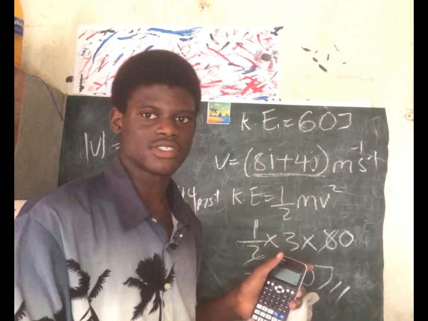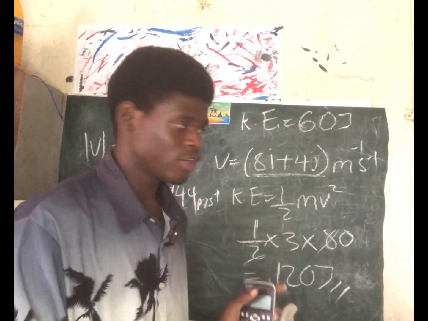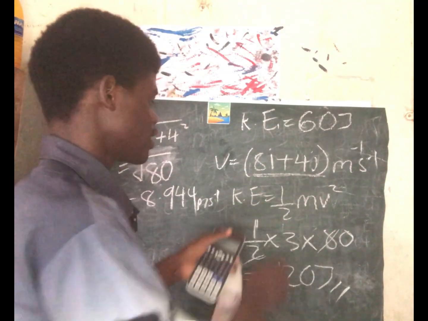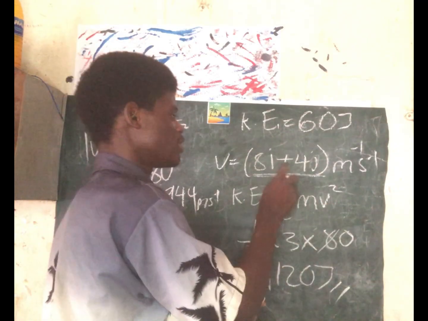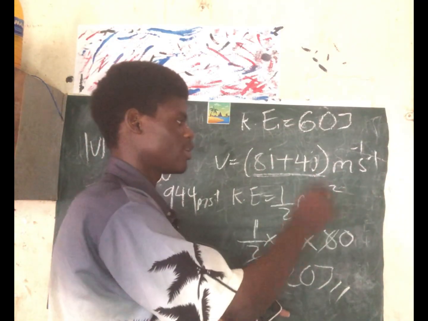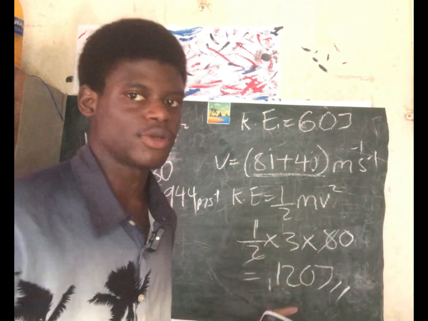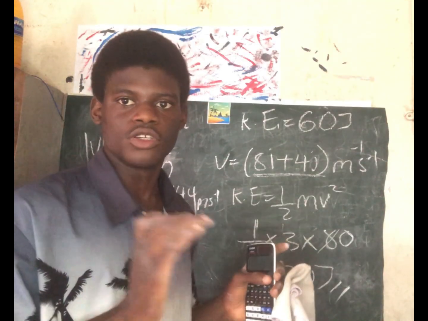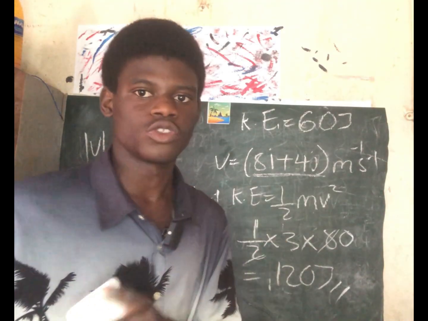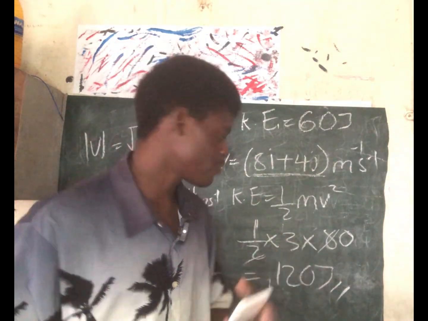That's the normal process, but it is slow in the exam hall. So in the exam hall, just write half m, write your m times v squared. Now just take 8 squared plus 4 squared. Anything that is here, just square everything and put it inside. You get the same answer and it will be correct. You can try it for other questions you are going to solve on your own. You see that it's still the same thing because it's just normal logic.